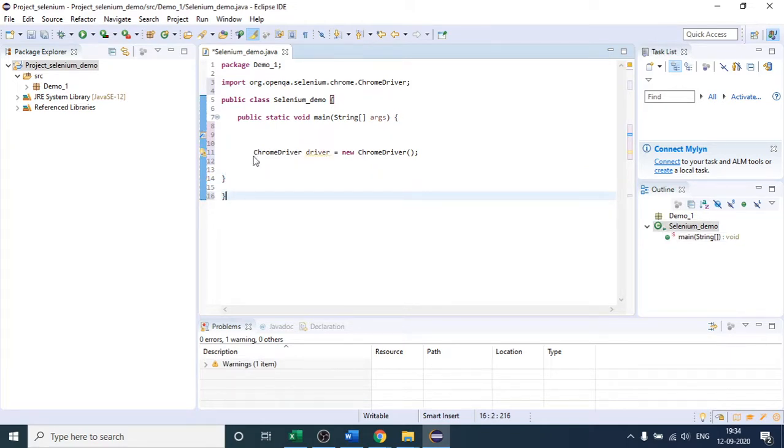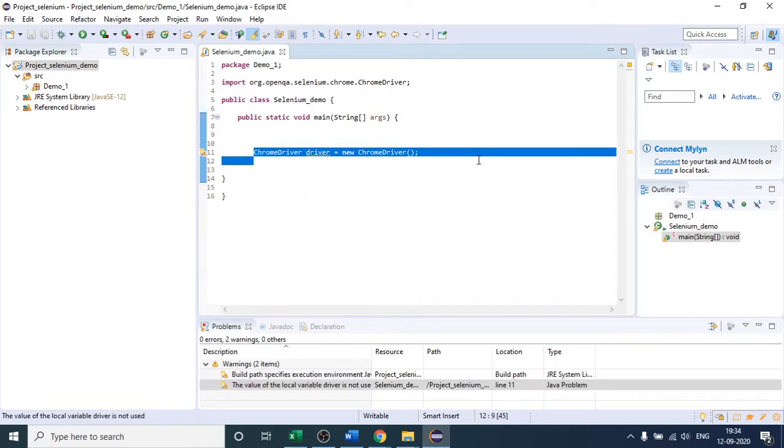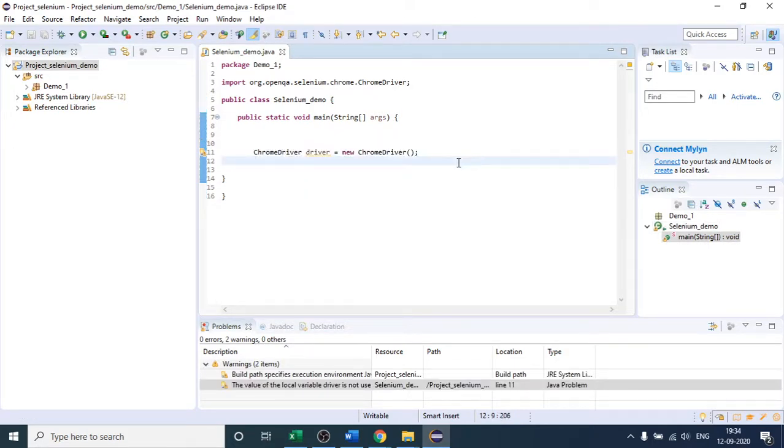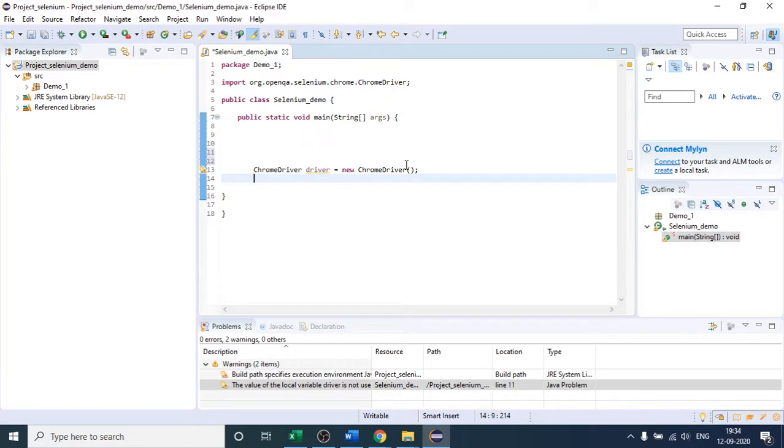Okay, now we are not getting any kind of error, but if you run this code, still your Chrome browser will not open. So the reason is, let me tell you, one more step we have to do before this line. Suppose the person who has developed Chrome browser, right?